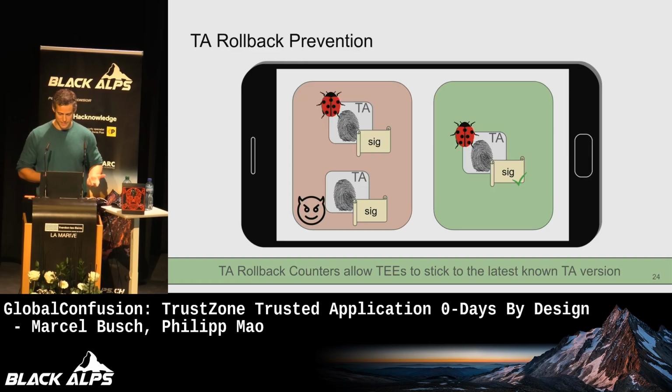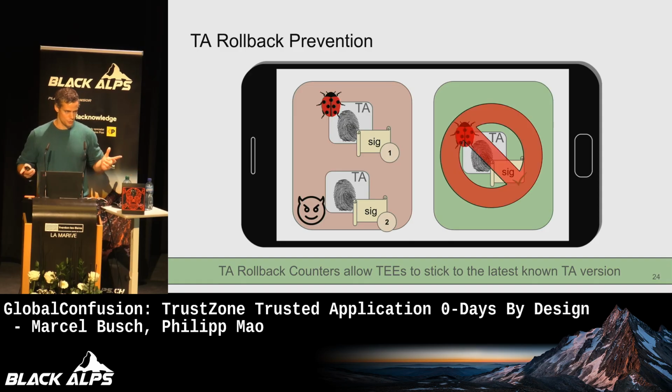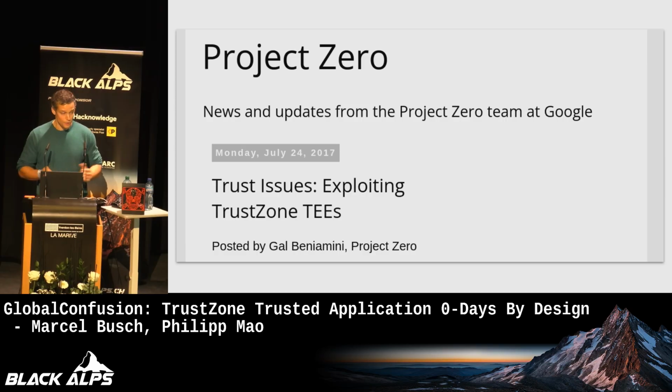The mechanism to do that is typically that the trusted application header has a field called the version counter. And when you load a trusted application into the TEE, the loader will look at this version. If it's a new version, it will update the last seen version and will only accept versions that are equal or greater than the version it has seen last, right? So that it will exclude vulnerable and outdated trusted applications from being loaded, to prevent rollback attacks.